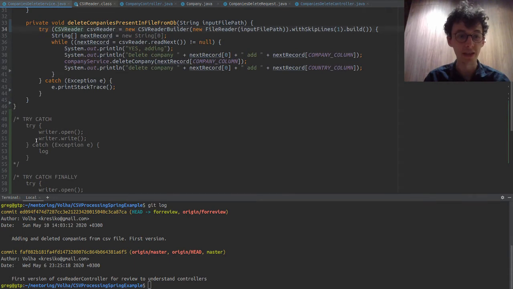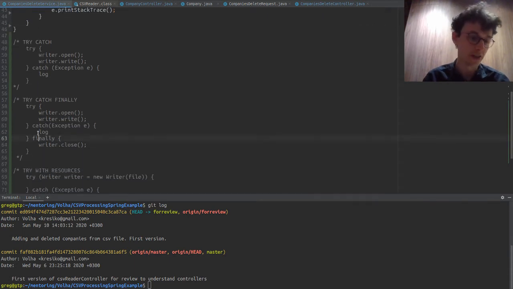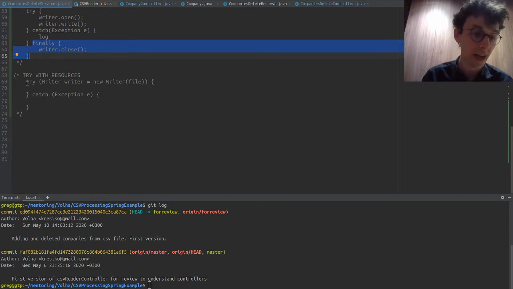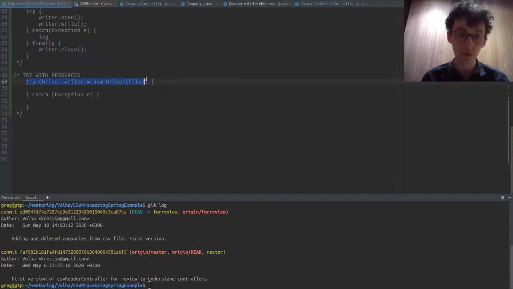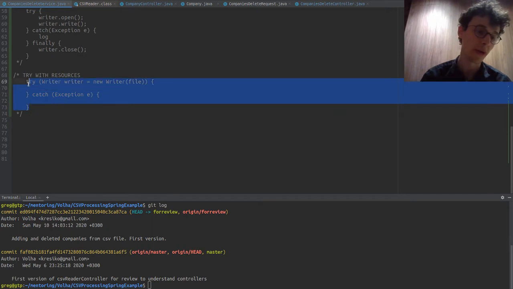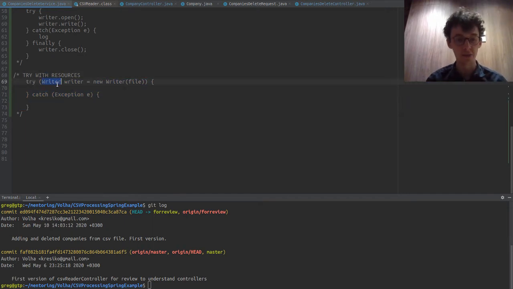And this means that instead of having to do this whole thing where we add the finally and then we close, if we put the declaration of the object that needs to be closed in here, then Java will automatically handle the closing for us. So as soon as it leaves this body, it will automatically close it because this writer is closable. It knows what method to call. It knows to call the close method when it's done.